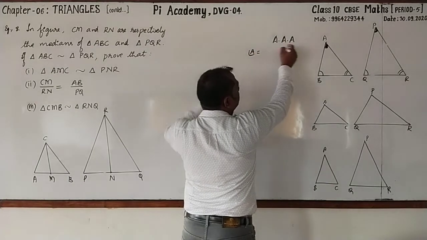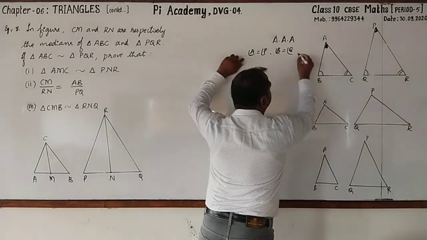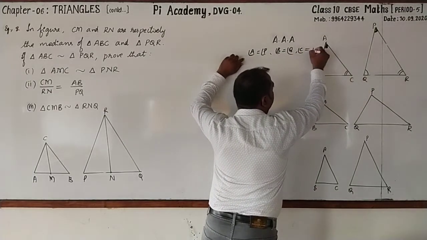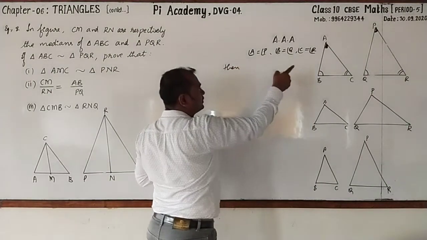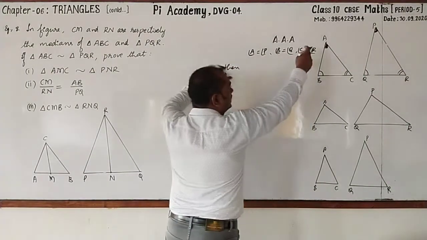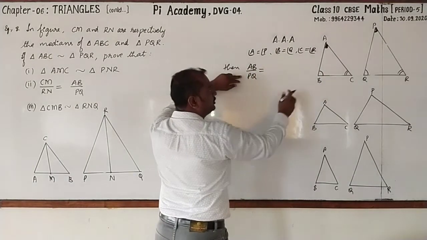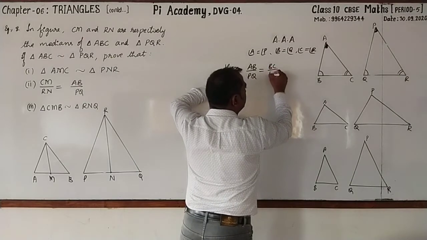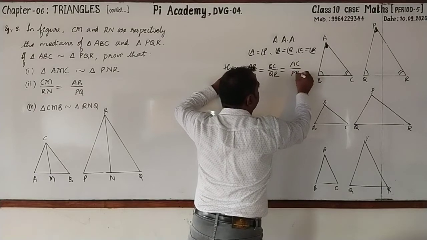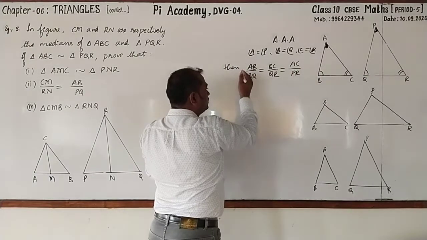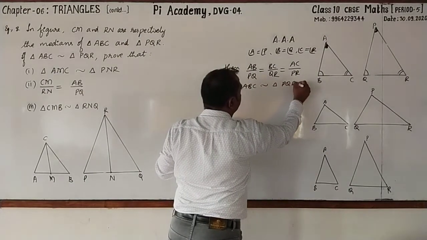If angle A is equal to angle P, angle B is equal to angle Q, then angle C, its corresponding angle, is R. Then the corresponding sides will be in proportion. How do you write that? AB, its corresponding side is PQ. AB by PQ is equal to BC by QR, which is equal to AC by PR. Then we can say that triangle ABC is similar to triangle PQR.